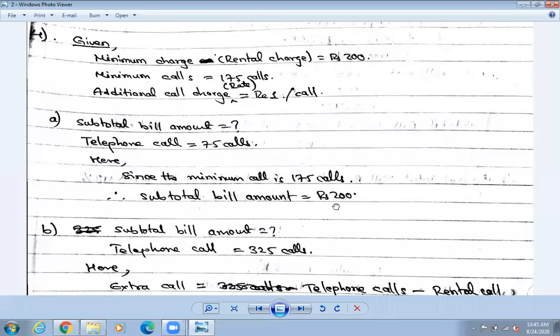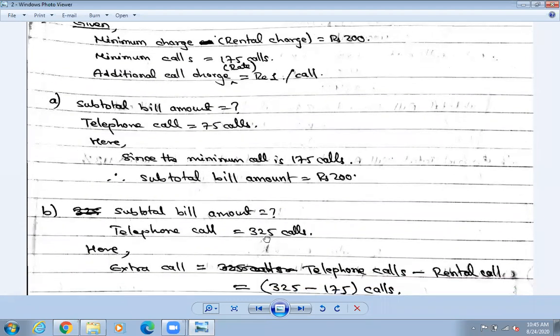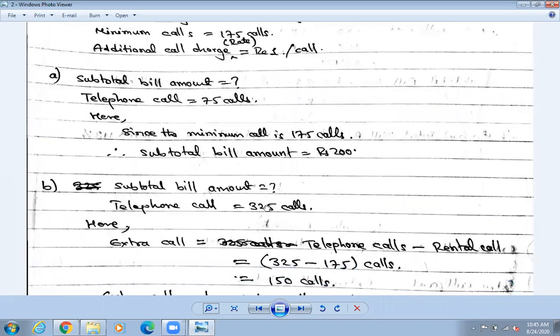As the subtotal bill amount, since the minimum call is 175 calls, even if you make 174 or 175 calls, you need to pay 200 rupees. There is no discount for making one call less. So you need to pay 200 rupees. That is number A. In a similar way, that was simple, so I have done number B also for you all.